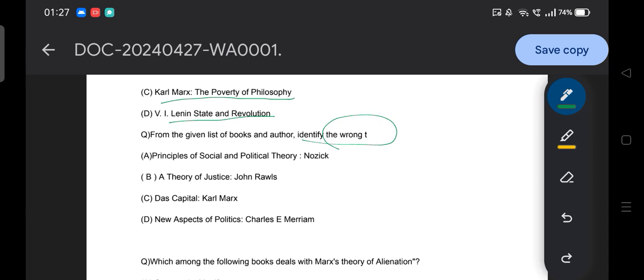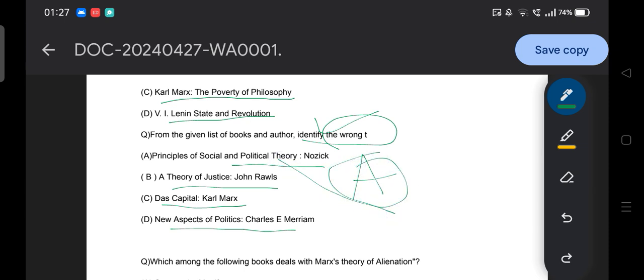Option A, Principles of Social and Political Theory, Logic; A Theory of Justice, John Rawls; Das Kapital, Karl Marx; and New Aspects of Politics, Charles E. Merriam. So what is the wrong one? The wrong one is option A. We have already discussed that Principles of Social and Political Theory is by Ernest Barker, E. Barker.